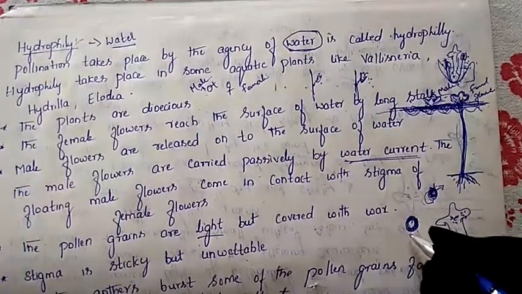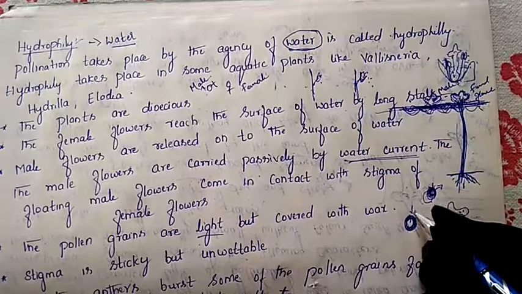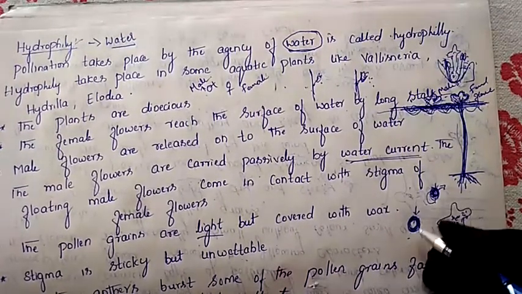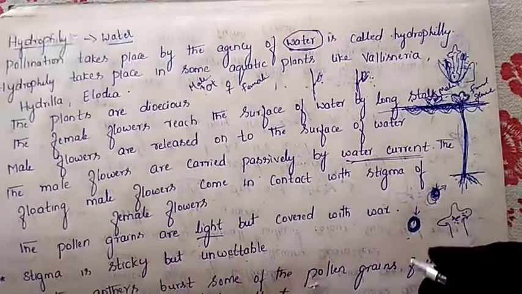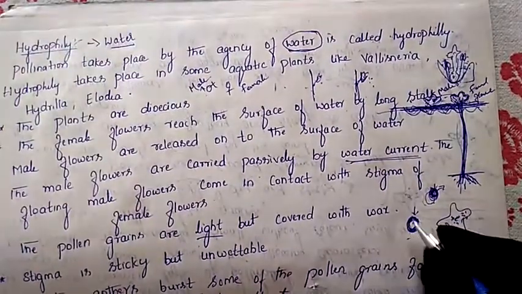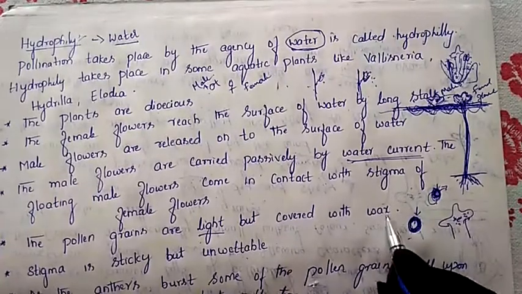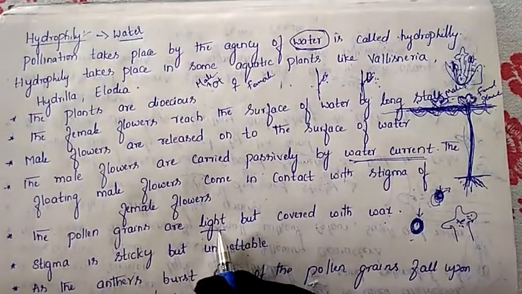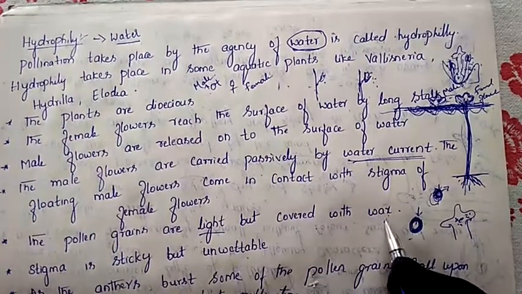Because they are present in the water. Due to excess water, these pollen grains may decompose and get damaged. So in order to prevent all this, the pollen grains are covered with wax. That is the speciality here. Pollen grains are less in weight, and they are also covered with wax.